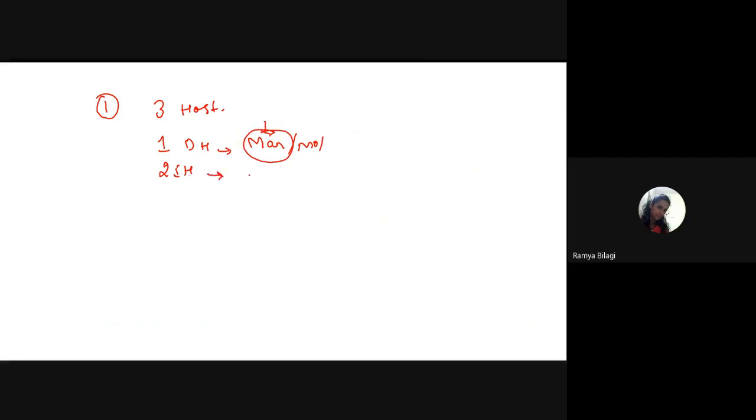And intermediate hosts, two are there. The first intermediate host is always or usually a snail. And who is the second intermediate host? The pictures I have shown you, remember that. Fish, crab, very good. Then aquatic plants. Aquatic plant means remember liver fluke. It is also called as what?